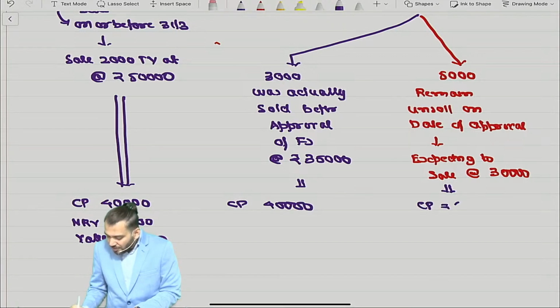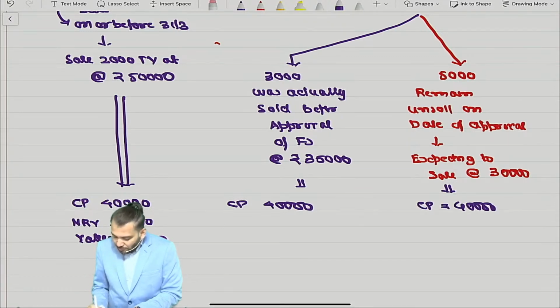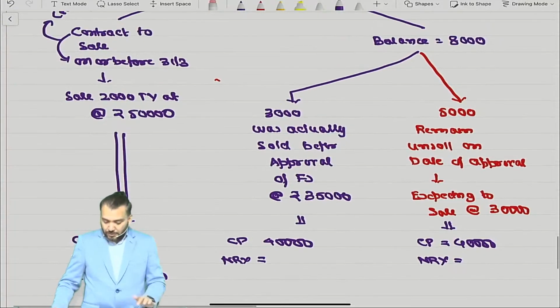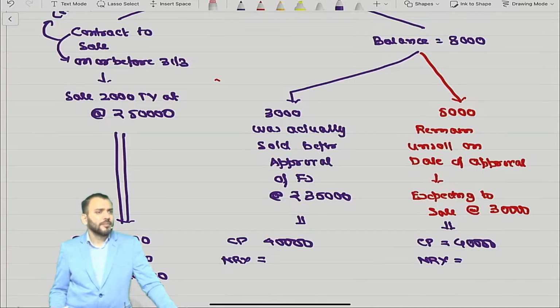Cost price is equal to 40,000. So what will be NRV? If you can say me correct, I will say till now whatever I have said you have understood. It will be what? Means NRV will be 50,000 or 35,000.